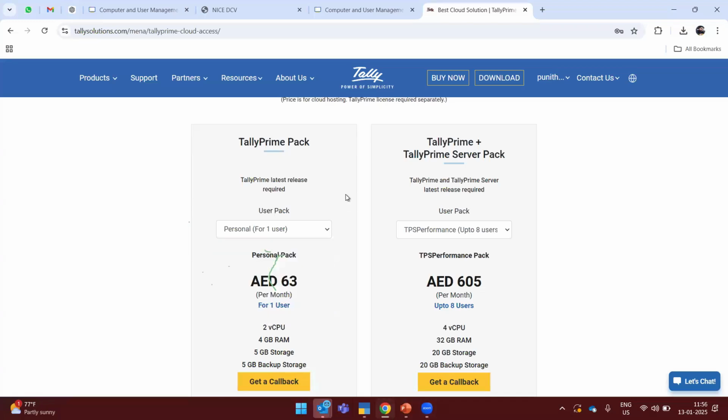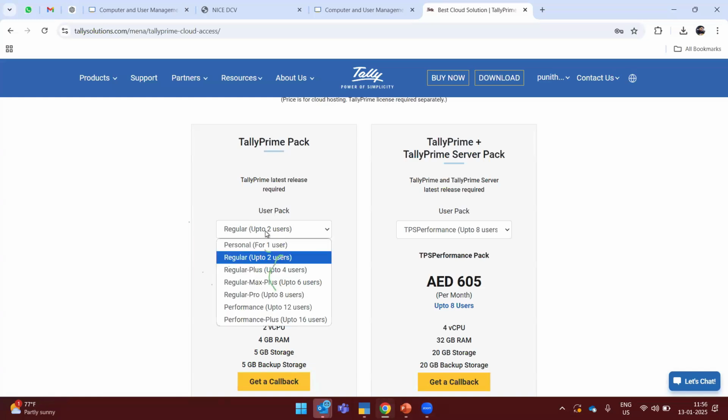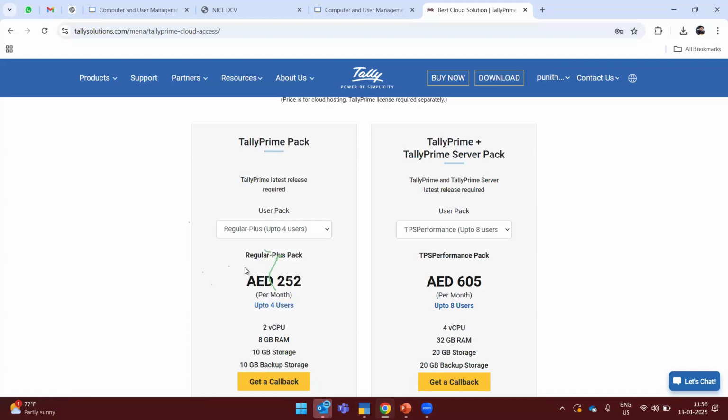And on the other hand, if any customer has a Tally Prime server, that particular machine will start from an 8 user pack in terms of performance. So here the amount is showing 63 as one user. You may have two users. If I select two, you can see 126 plus VAT for a 2 user pack for 1 month. Currently, we are giving 1 month and 3 month packs, and also regular plus as up to 4 user.